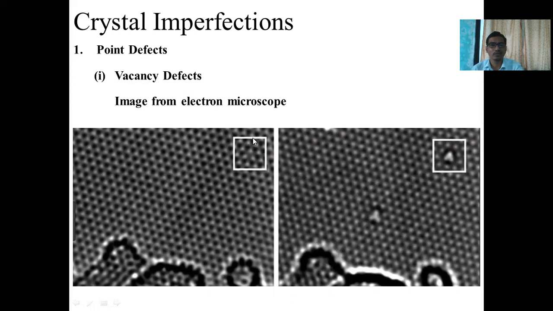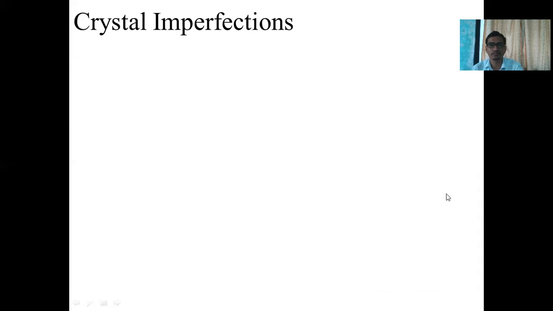Here in this image, you can observe there is no defect. All the atoms are present in a definite manner. In the second image, you can observe some atoms are missed from this place, and here also atoms are missed. The defect that occurs is called a vacancy defect, which is a point defect.